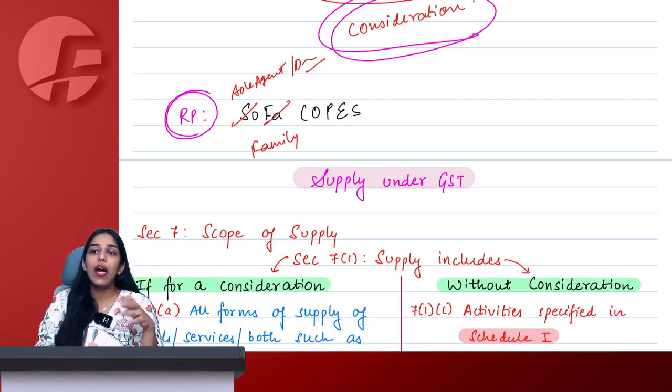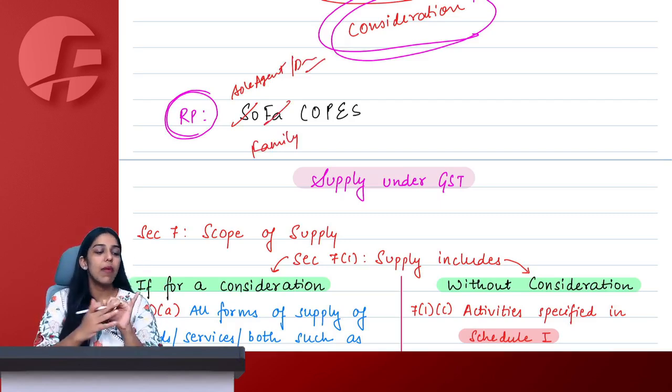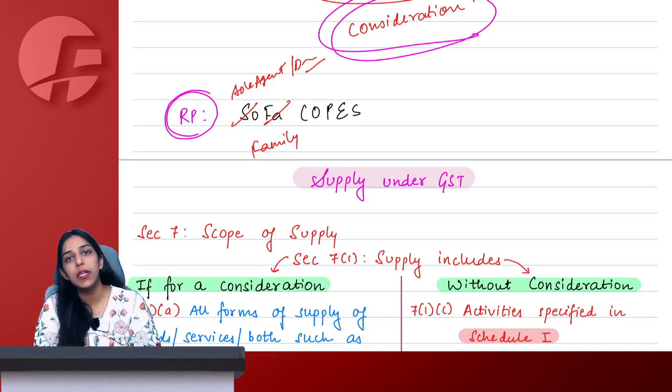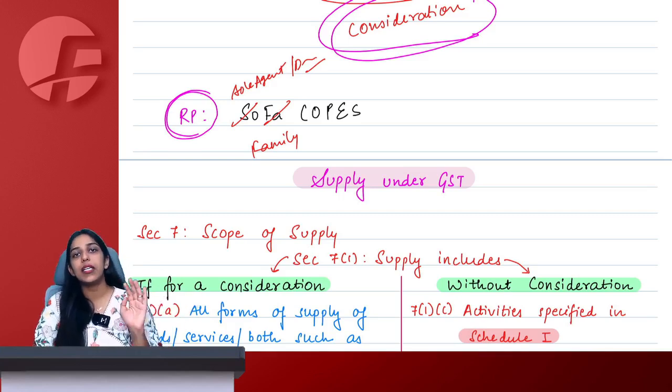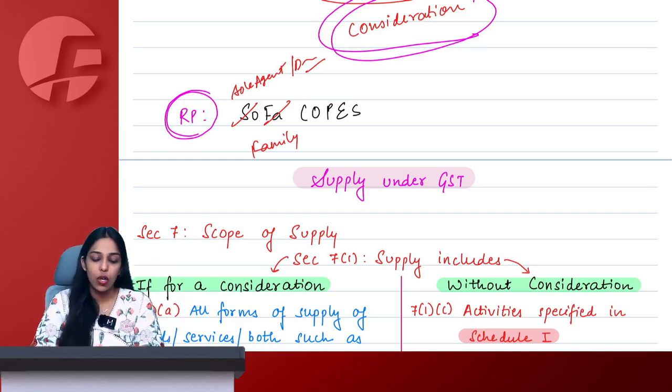Family. Now, who are family under GST? Ma'am, spouse and children will always be family. Parents, grandparents, brother and sister, only if dependent, then they will be considered as family, otherwise not.